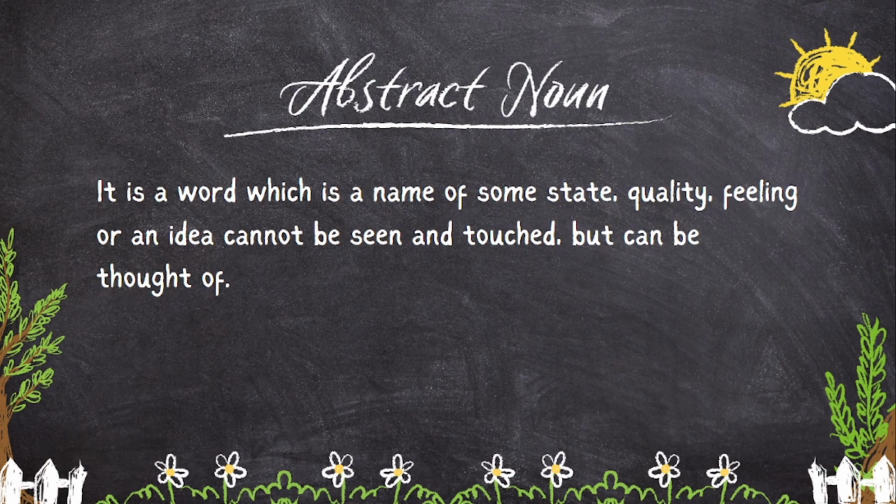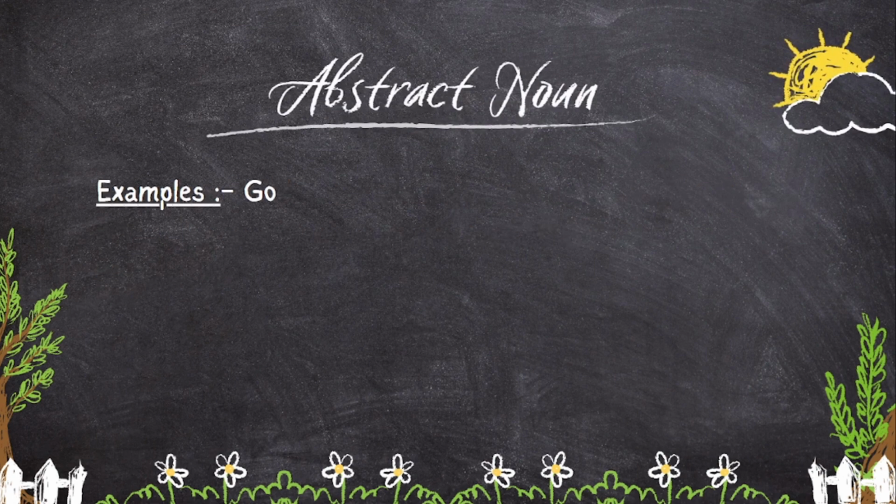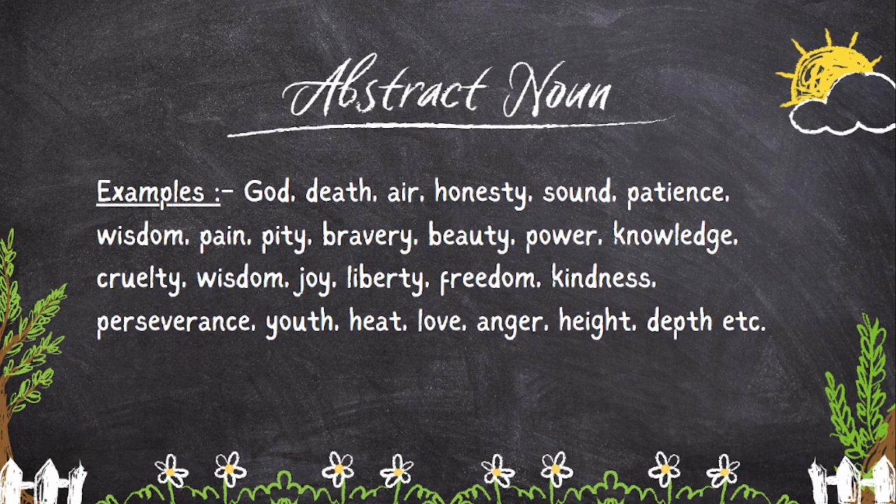It means abstract noun is a word, it cannot be seen, it cannot be touched, but only it can be felt or thought of. For example, God. We cannot see, we cannot touch, but we feel. By listening to my words, immediately you may get a doubt. Am I right? Sir, in temples we see God, sir. It is only an idol.